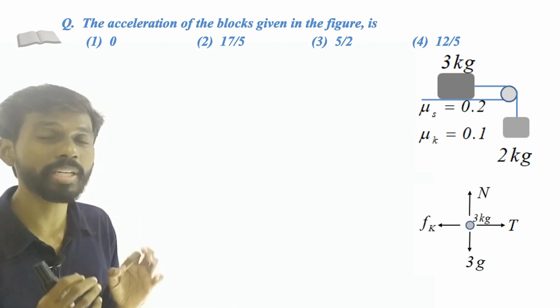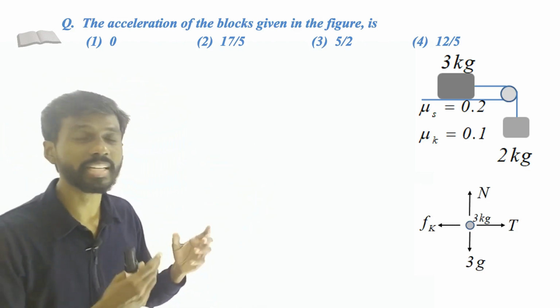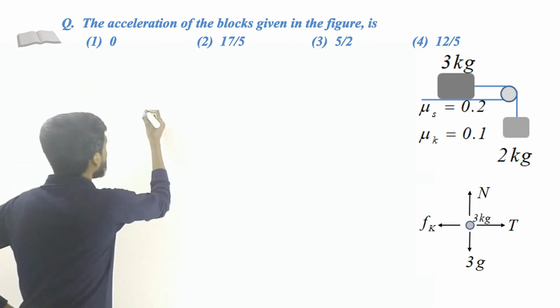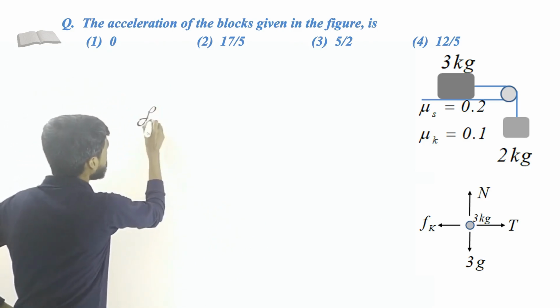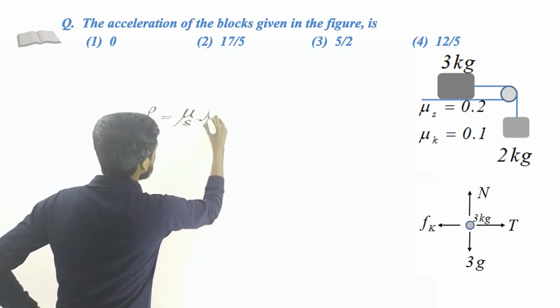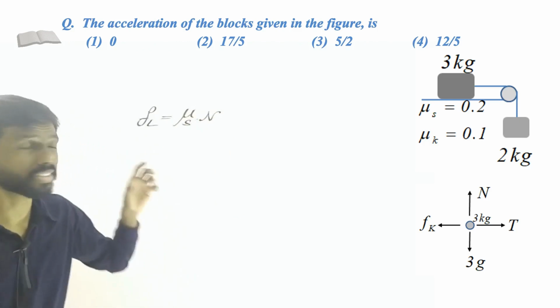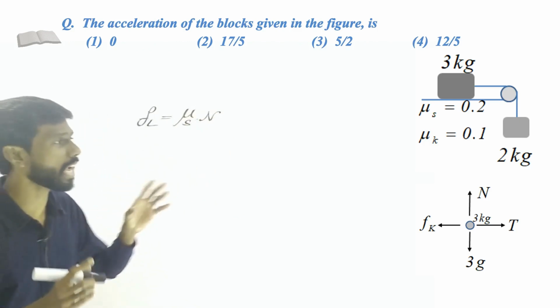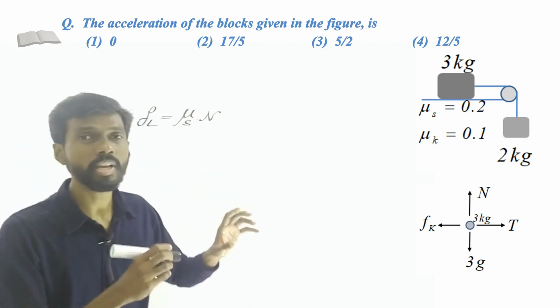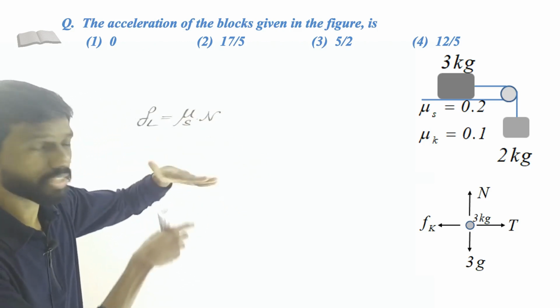Let us calculate the limiting friction. If it exceeds the tension force, the object will not move. Alright, so let us calculate. First of all, the limiting friction, FL, equals mu s multiplied by N. So that is for the 3 kilogram block. There is no friction acting on the other block, the 2 kilogram, so only the 3 kilogram block has some frictional force, because it is in contact with the surface.